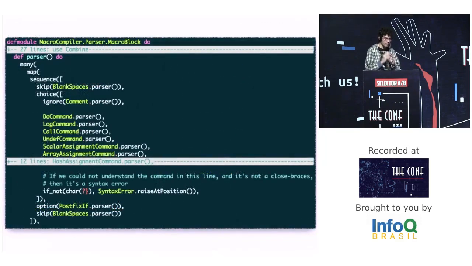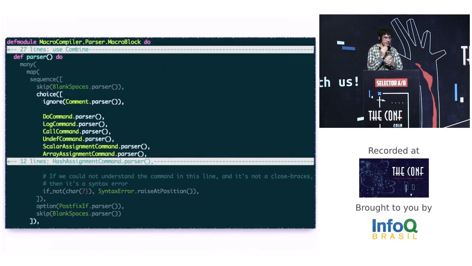And the macro block is very nice. It is a set of parsers and it tries to parse using the doc command. If it fails, it tries using the log command. If it also fails, it tries using the call command. If all parsers fail, then a syntax error arises.